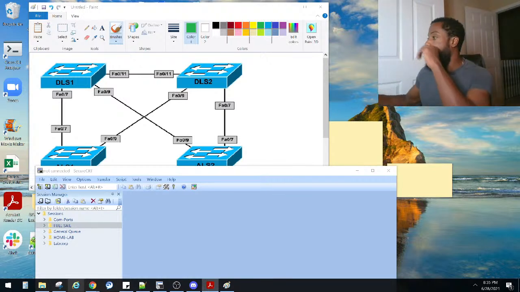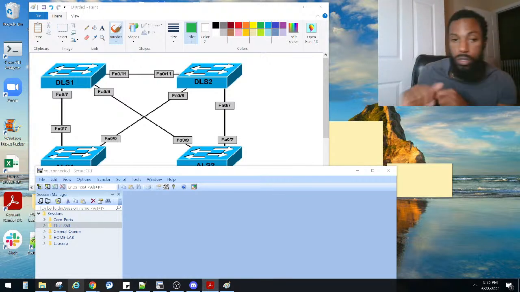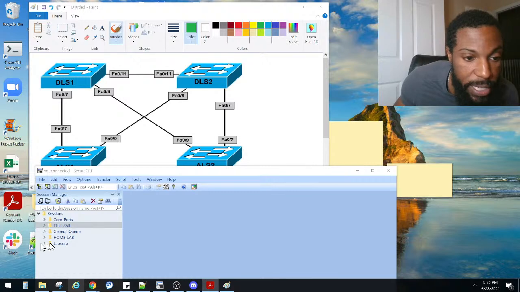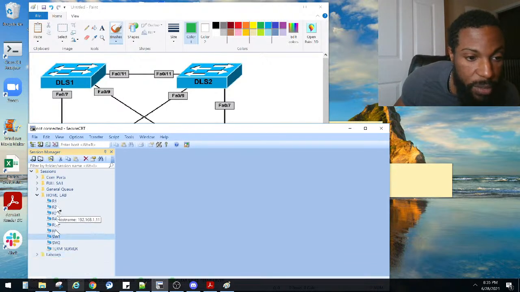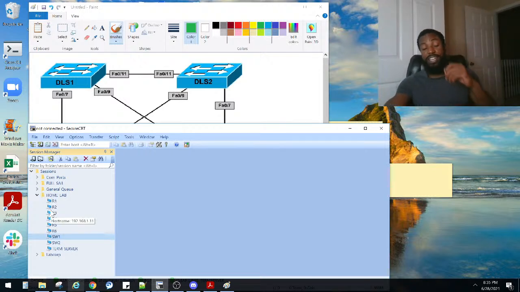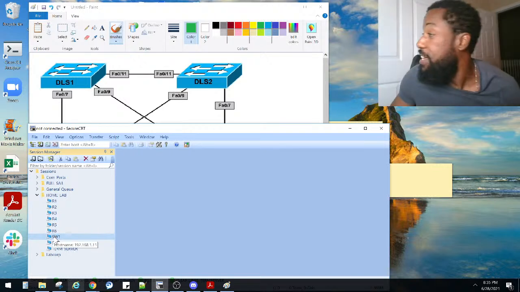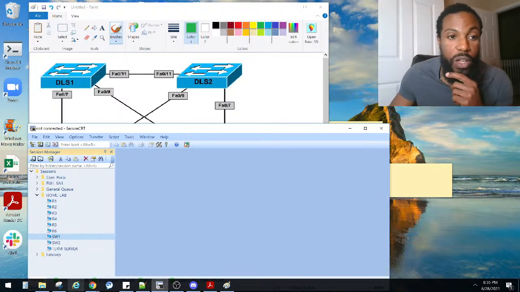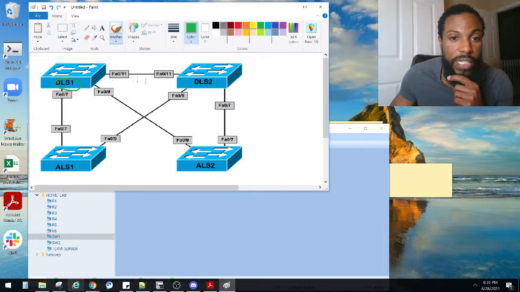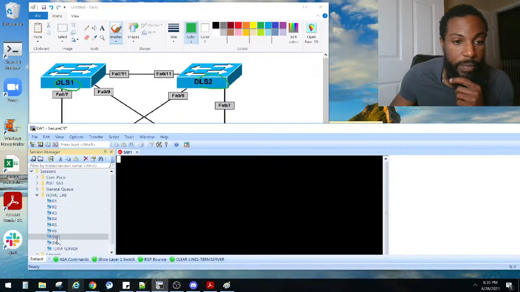Okay. So let me get to labeling. Home lab. Where's he at? Now, remember I need to create some new sessions. Like I said, I was not prepared for this, but let's get to doing it anyway. So this one right here is DLS1, and then I have another one, DLS2. So that's going to be DLS1. Let me do that.